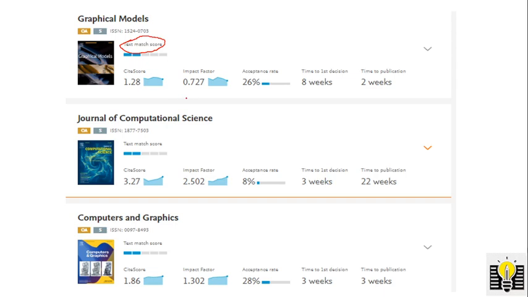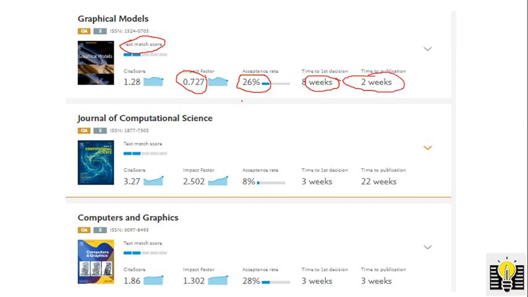This is the site score. The impact factor is also given. Acceptance rate is also available. Acceptance rate means out of 100 papers they are accepting 26 papers, like that it is taken. And time to first decision is 8 weeks. So while choosing our target journal we have to consider all these parameters.